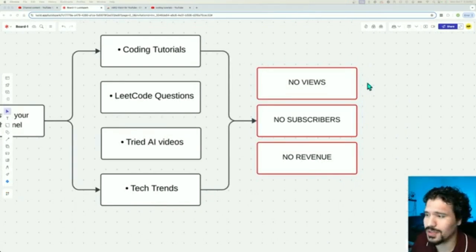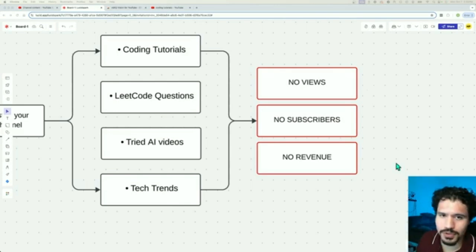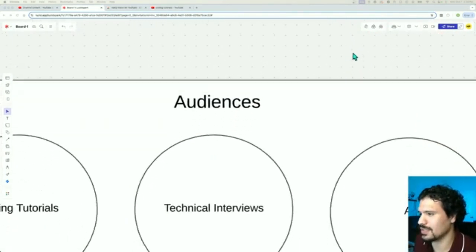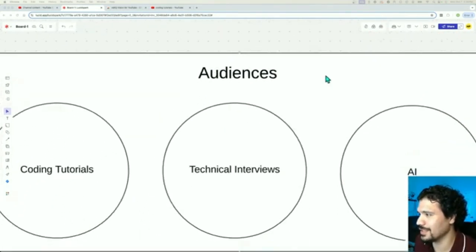Now, maybe you weren't shooting to get revenue with YouTube ads, but maybe you wanted this to increase your portfolio, maybe you wanted some contract work, or maybe you had some kind of AI agency that you were trying to show off your experience in. In any case, your YouTube channel is still basically non-existent because nobody's watching your stuff. So why is this happening? And why are the Replit Agent and NotebookLM the answer for this?